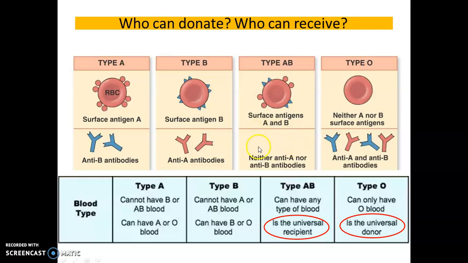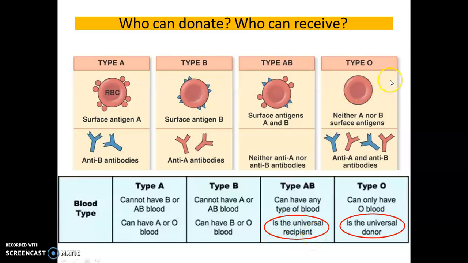So since there is no antibody in the plasma of AB blood type individuals, the agglutination reaction will not occur, and AB blood type individuals can receive blood from all other blood types, and that is why AB blood type is called the universal recipient.